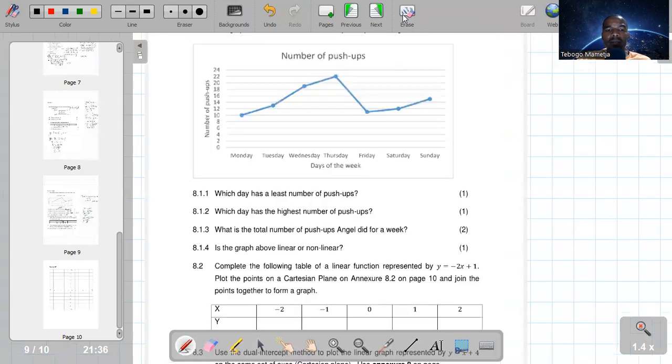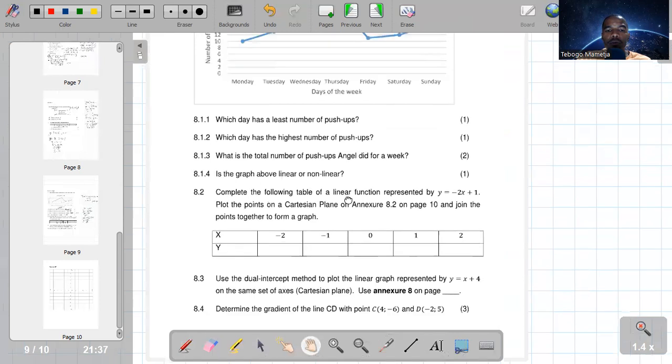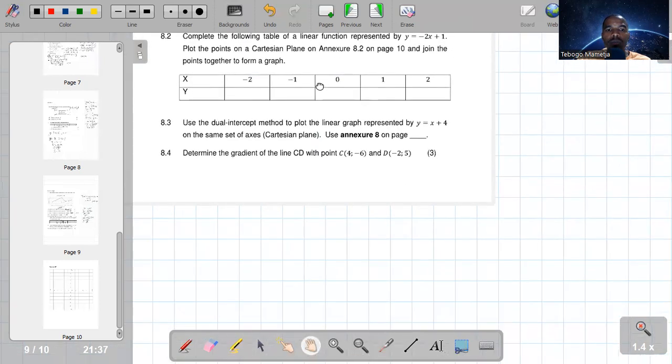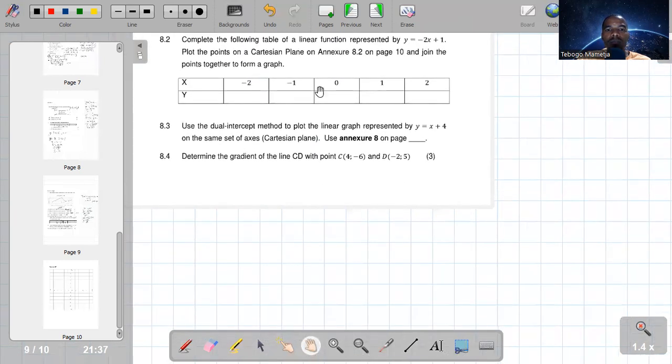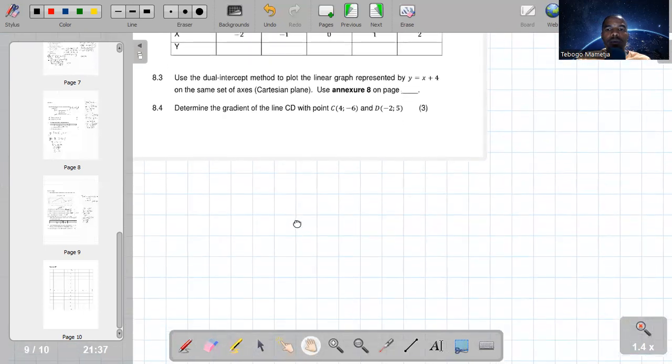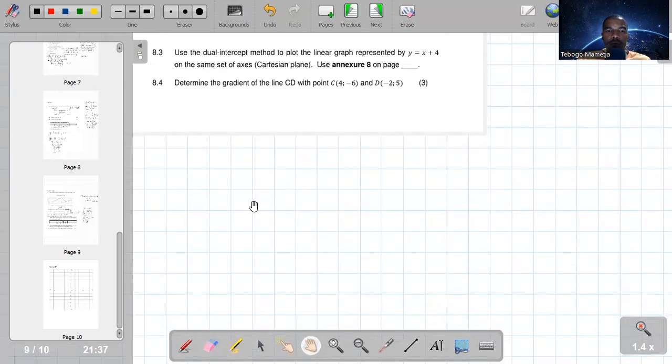Let me do the next one before we close. Okay, they say use the dual intercept method to plot the linear function represented by y equals x plus 4.